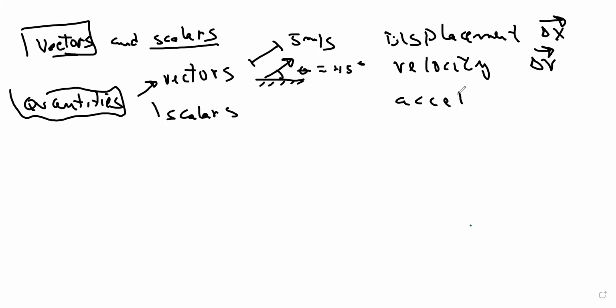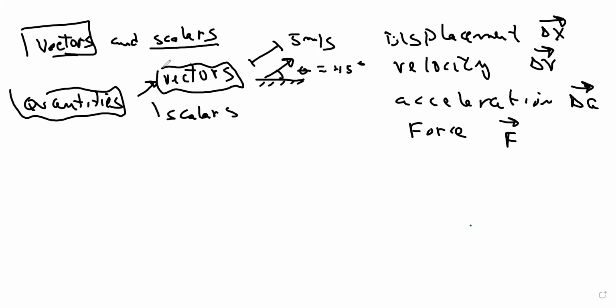Acceleration is a vector. Force is a vector, and we could put the little hat there. So all these are vectors. And what is the thing with these guys? Well, you can break them down in components in 3 dimensions or more dimensions.